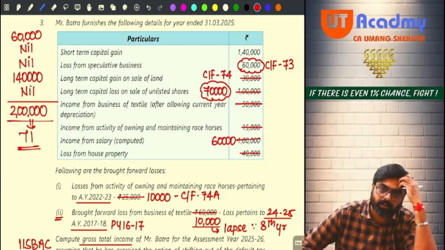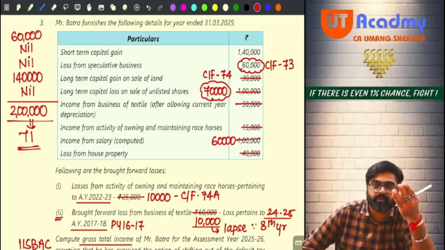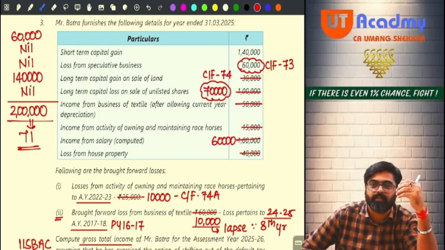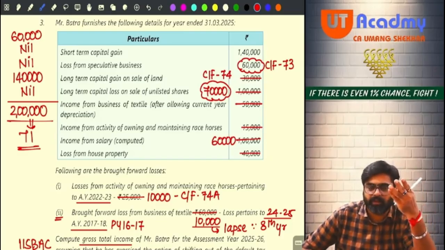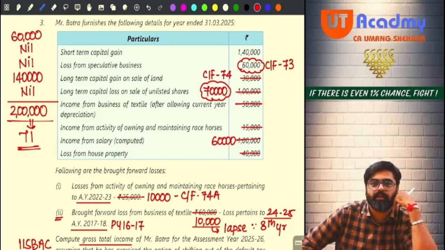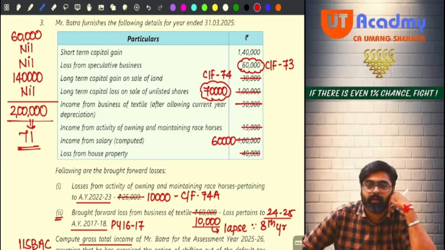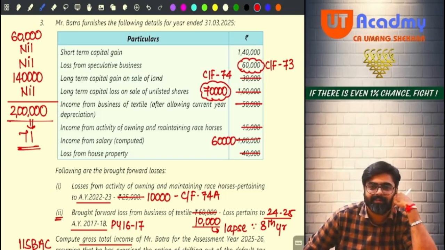Easy or difficult? These types of questions they will ask in the exam. And this was, if I'm not wrong, your exam question only. How many marks, do you know? 8 marks. Just imagine, you just have to present it.